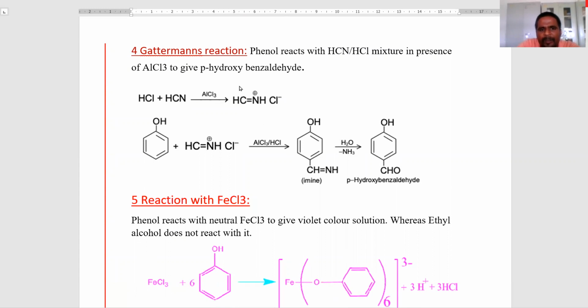The imine salt acts as the electrophile. Here the hydroxy group is there. It is the ortho-para directing group. Here is what happened: the electrophile attacks majorly at the para position. Right? Here is the imine, followed by the imine undergoing hydrolysis to form para-hydroxy benzaldehyde.